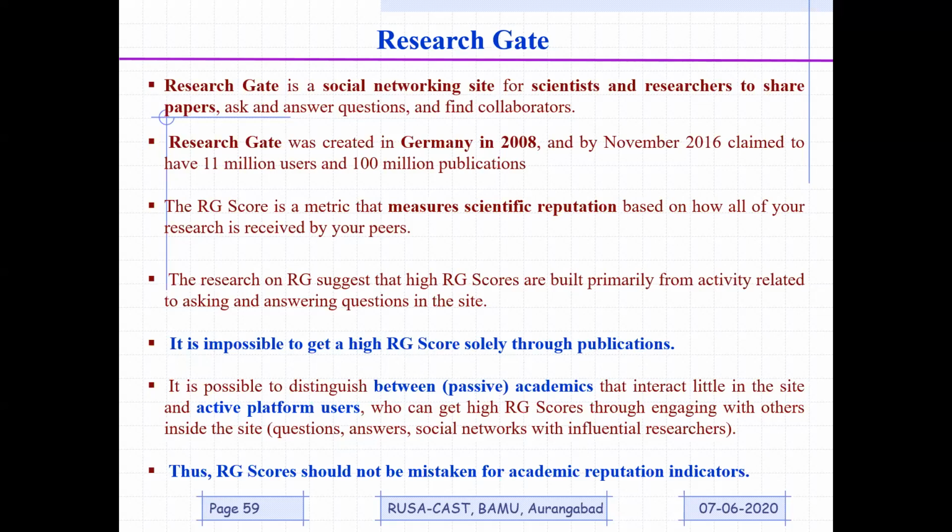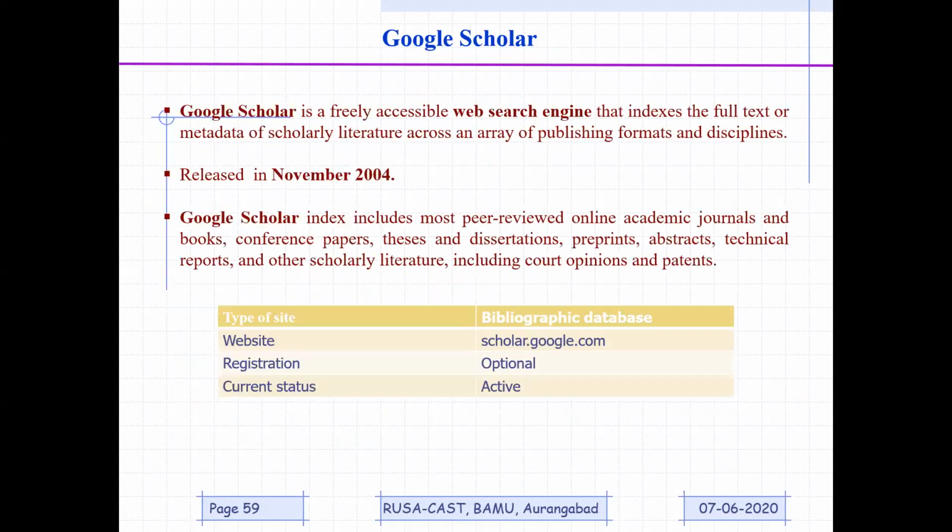And therefore, the RG score should not be mistaken for an academic reputation indicator. Nobody is using the RG score as an indicator of academic excellence. The reason is, even though your publication count is good, if you are not interactive on ResearchGate, your score is not going to be good. But if you are interactive, because research scholars across the globe will be raising questions, and if you are responding to those questions, your score is going to increase.